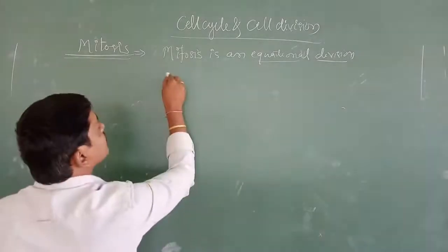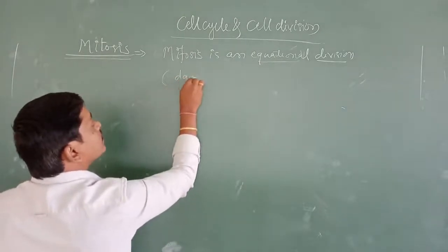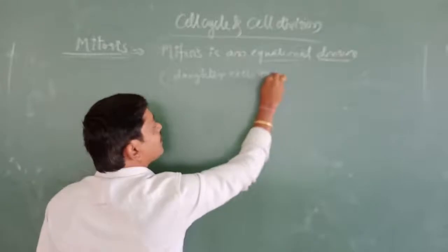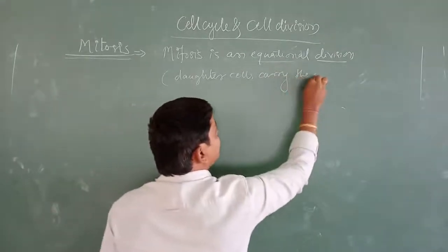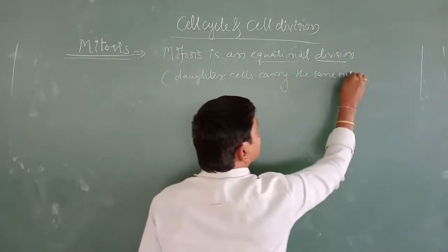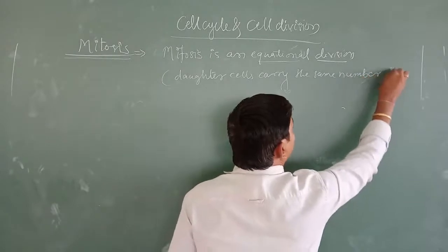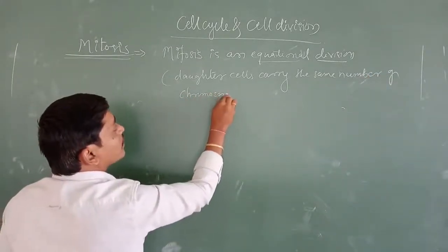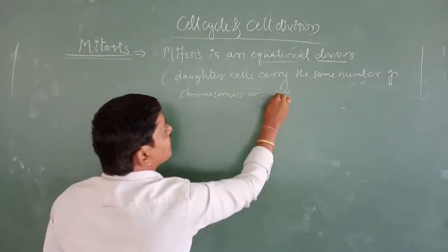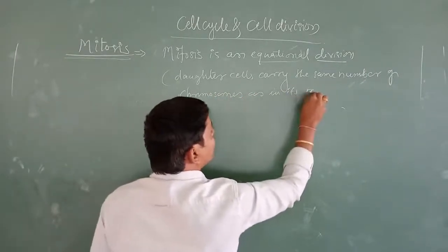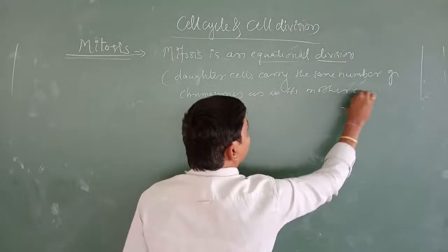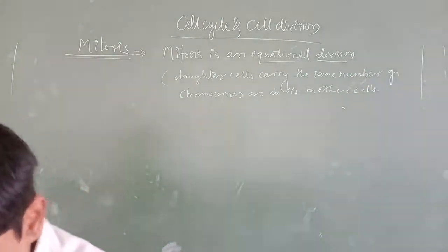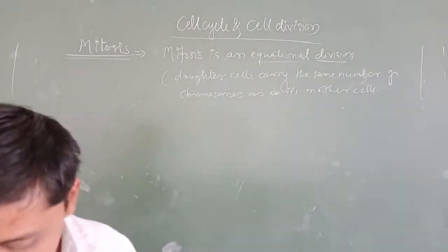In the sense, daughter cells carry the same number of chromosomes as in their mother cells. So this is what we call an equational cell division.